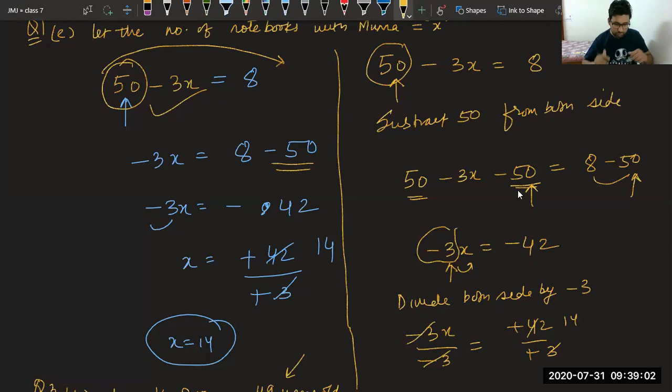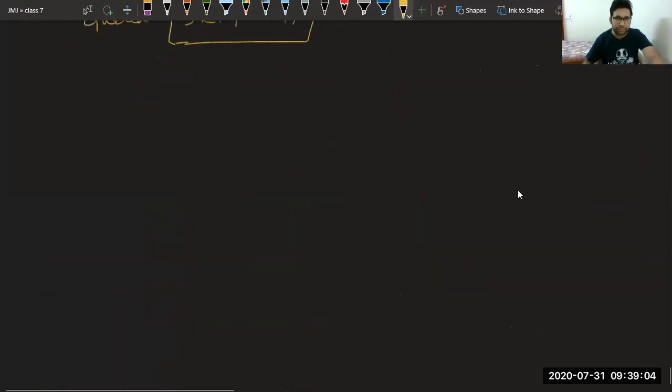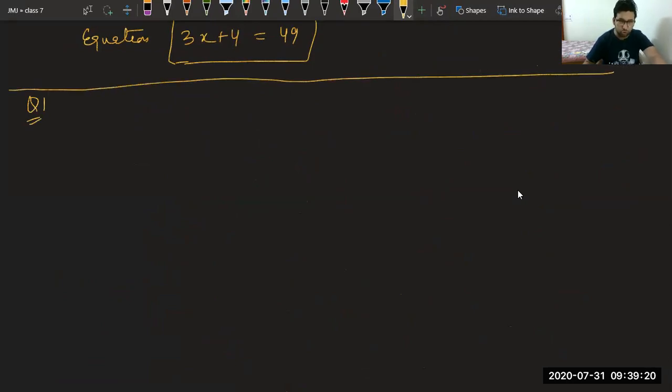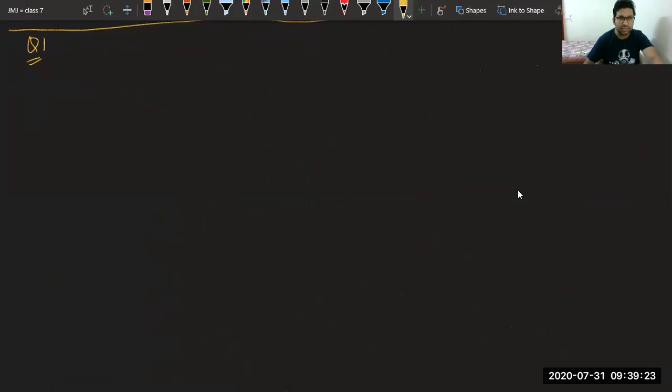Now see, in magical maths, I'm taking the question on page number 15. Suppose I take question number 1. Yes, but I know my voice is loud. Thank you, Himanshi. Question number 1 in magical maths, chapter number 4, linear equations. Question is like this: x plus 4 upon x minus 2 is equal to 2. This kind of questions are not in your course. Still, if you want to understand, let us see.